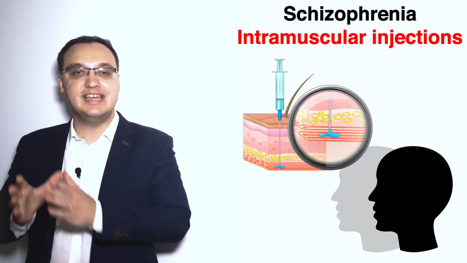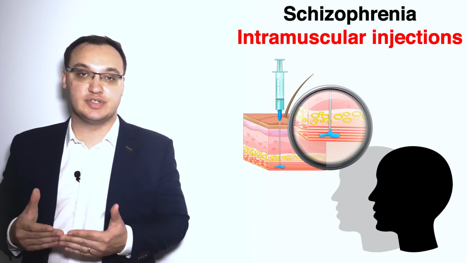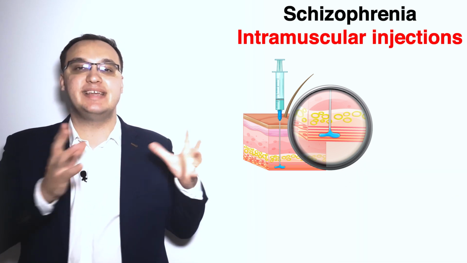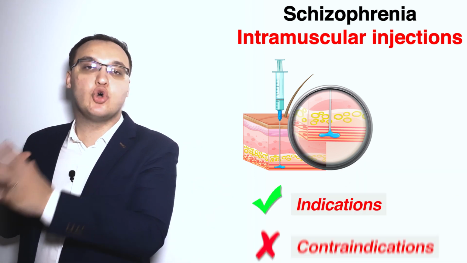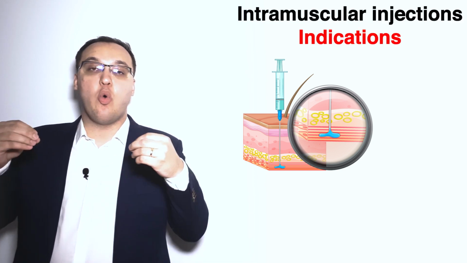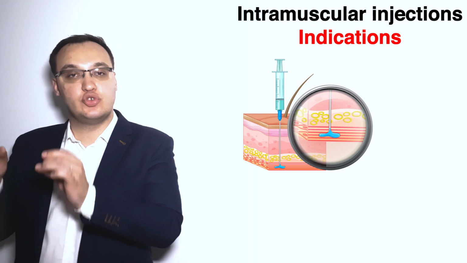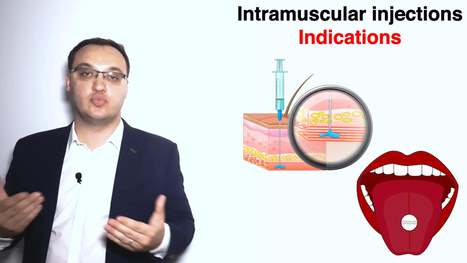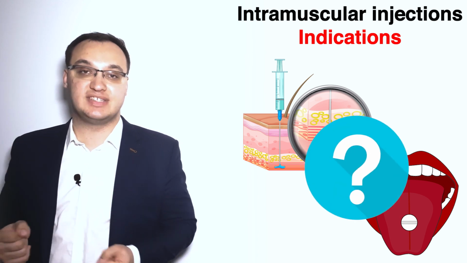Hello, today we'll look at the intramuscular injections that we can give patients who have schizophrenia as a disease. Why is this important? We have some indications and we will deal with some contraindications. Today in this video we will deal with the indications. That means why is it indicated to give an intramuscular injection rather than an oral tablet to a patient with schizophrenia? Let's see which are the points that we need.